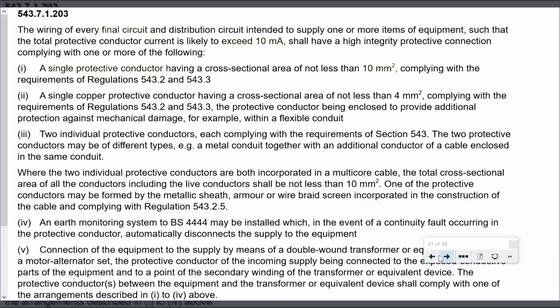So protective conductors 543.7. If we look down 543.7, you'll see there 543.7.1.203. It's talking about final circuits. We can have a single protective conductor here, and you're saying it's 10 millimeters squared, but further down there we've got a single copper protective conductor having a cross-sectional area of not less than 4 millimeters squared, and you'll see there it's got additional protection against mechanical damage. Okay, so 10 millimeters if it doesn't have mechanical protection, 4 millimeters squared if it does have mechanical protection.